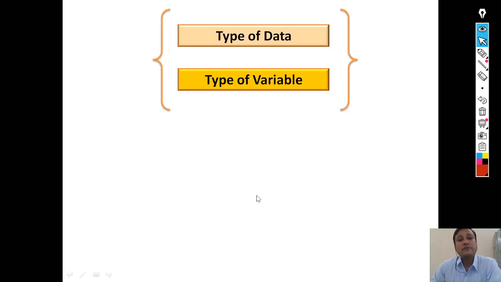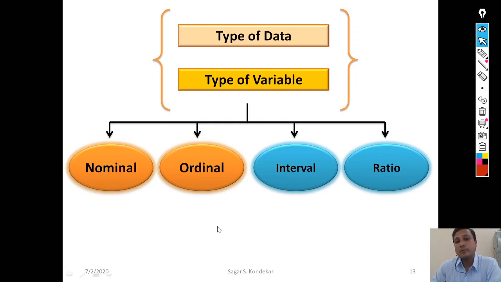Fine. Now, if I go further and look at the classification of data and the classification of variable, what is the ground for such classification? That ground is common, that ground is homogeneous, it is unique. It means that there are only 4 different measurement scales on which we classify the variable and the data. Those 4 measurement scales are nominal scale, ordinal scale, interval scale, and ratio scale. The meaning of all these scales we are going to see soon.